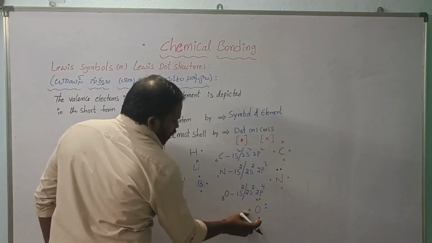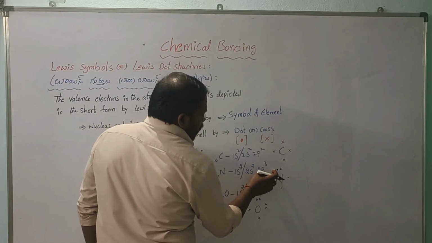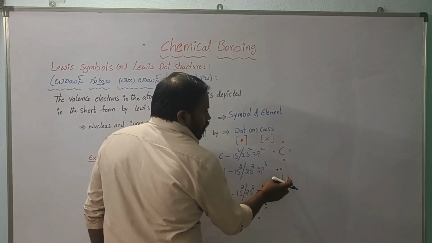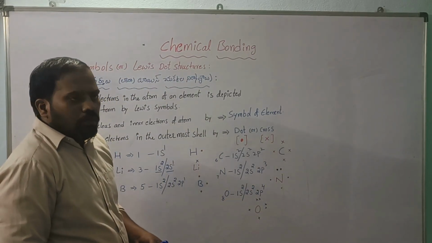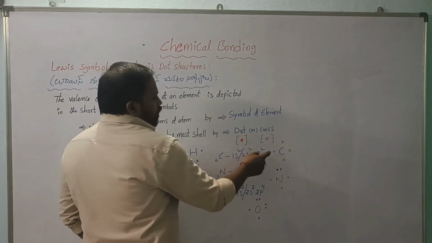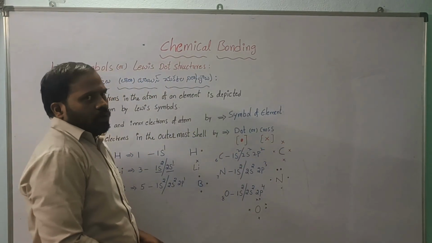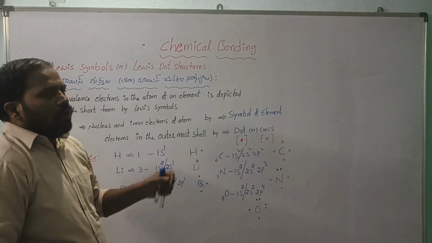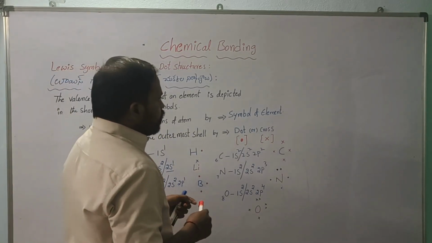Means the oxygen atom has 2 pairs of electrons and 2 single electrons. So these 2 single electrons can be involved in bond formation. For the nitrogen atom, 1 pair of electrons and 3 single electrons are there. So these 3 single electrons are responsible for bond formation. In carbon, all 4 are single electrons, so it can be involved in 4 bond formations. Like that, it was explained.